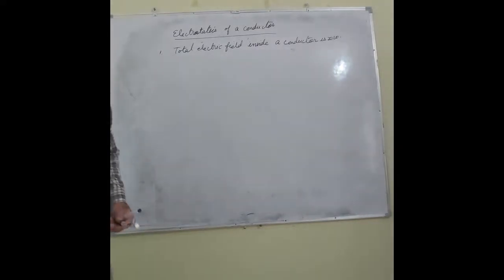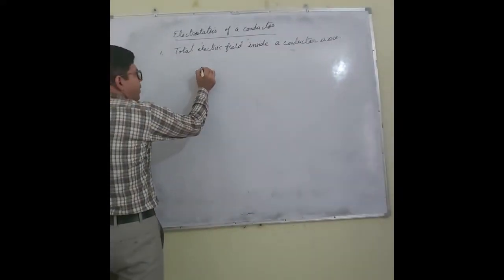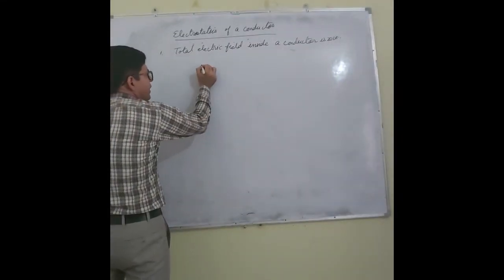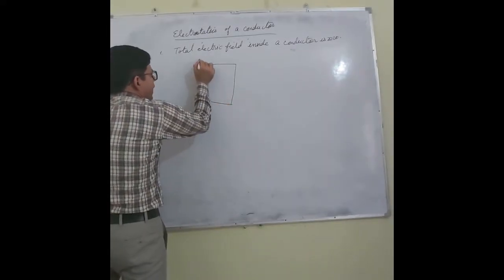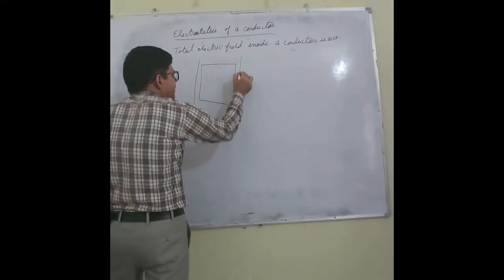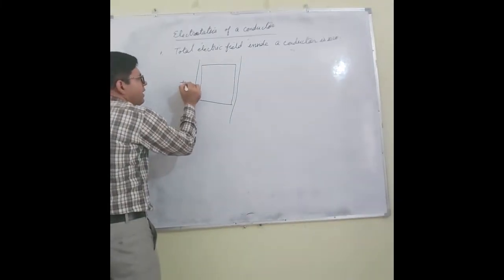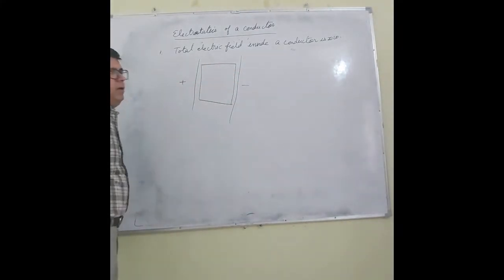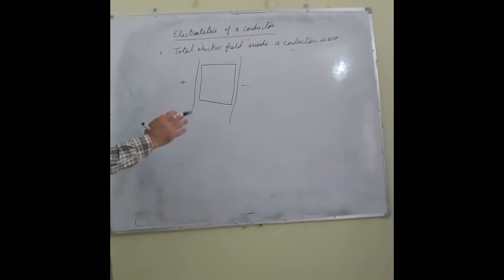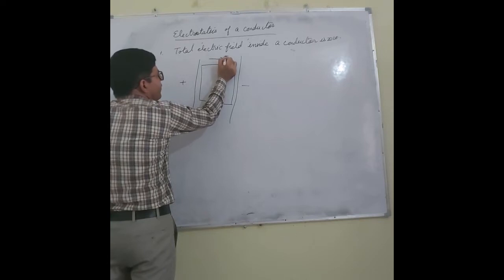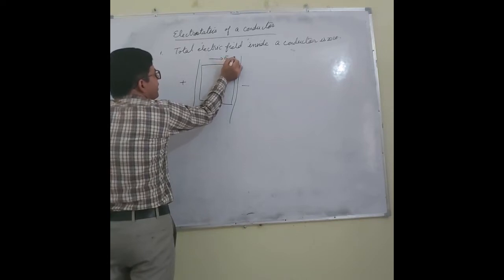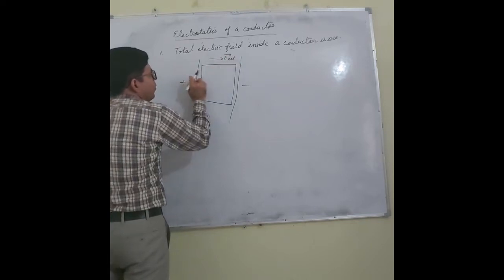Now let us say this is a conductor and I have placed this conductor in an electric field, with positive and negative plates. The direction of this external electric field is from positive to negative.